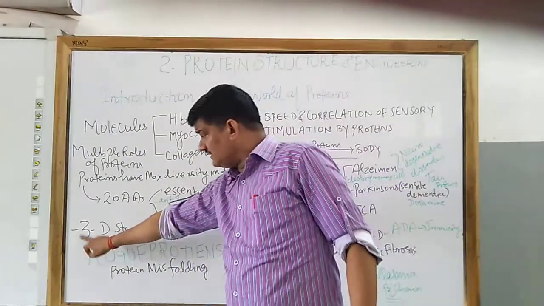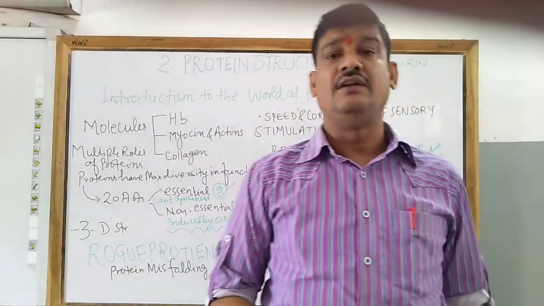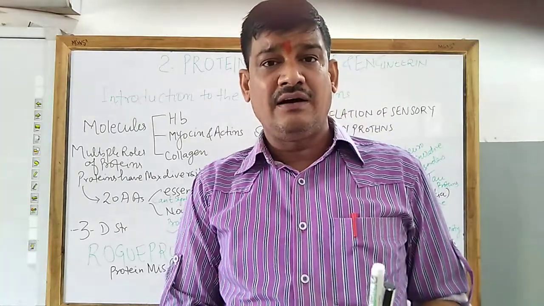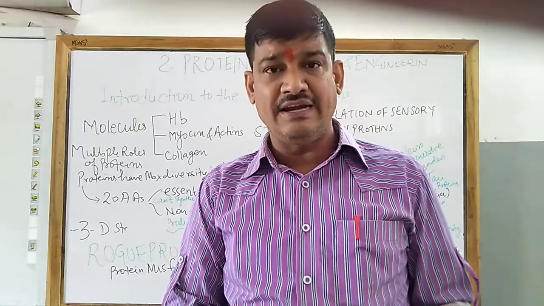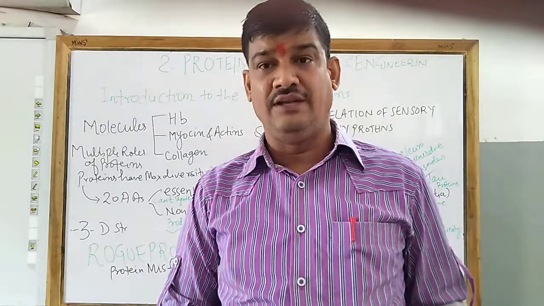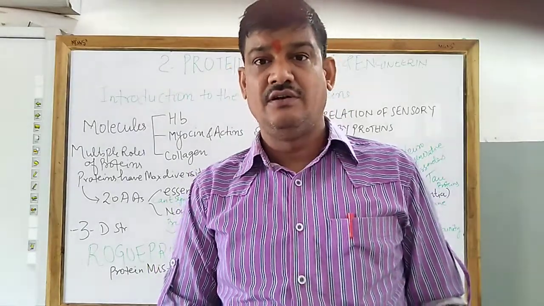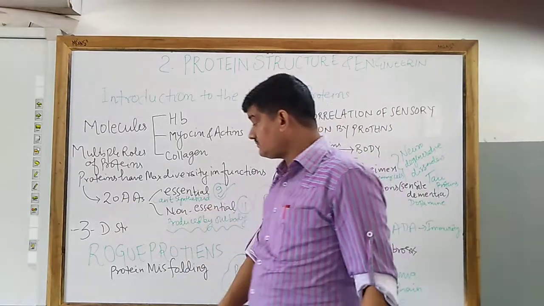Now the 3D structure of a protein. The 3D structure of a protein reveals the arrangement of amino acids or the polypeptide chain of a protein, in what way amino acids are arranged. So this is about the 3D structure of a protein.